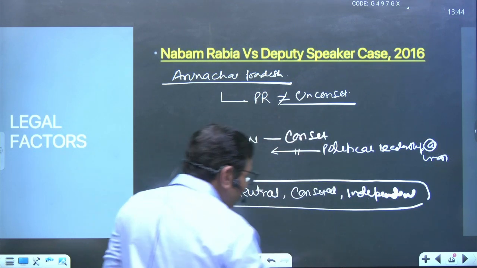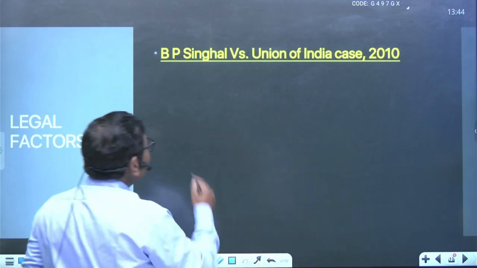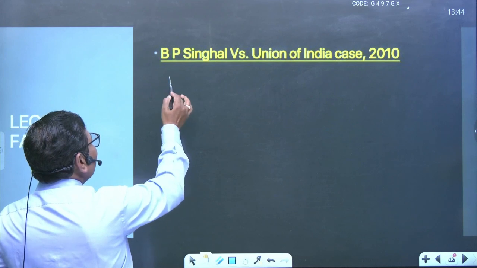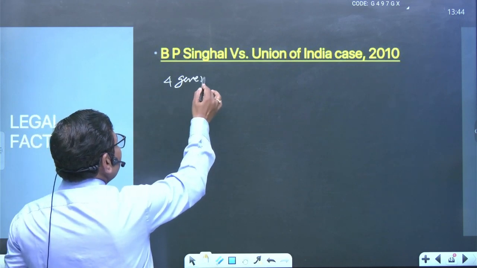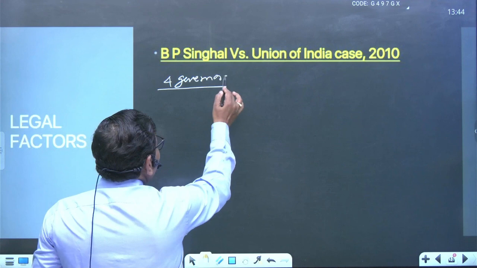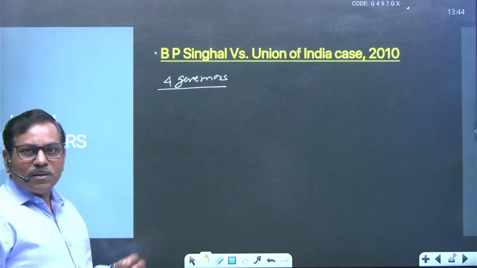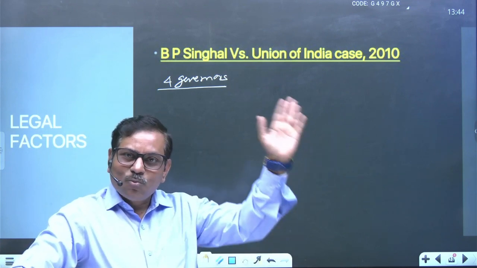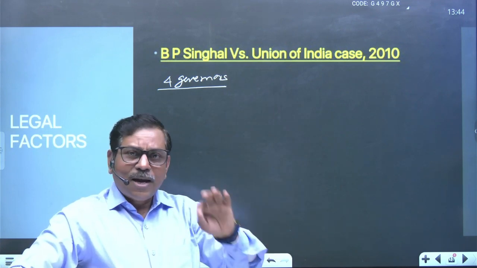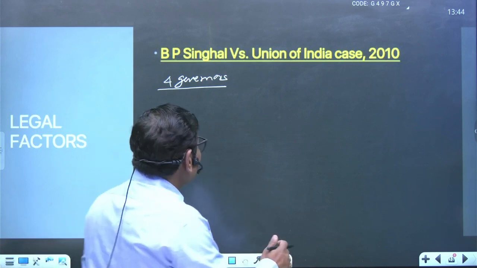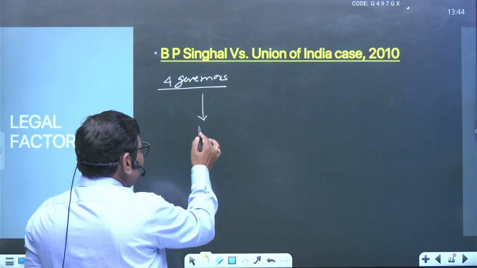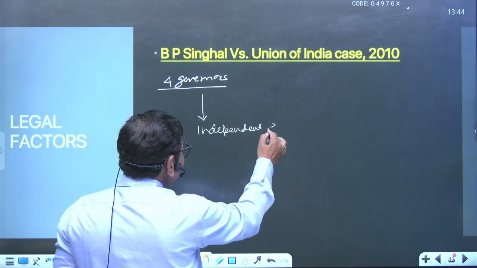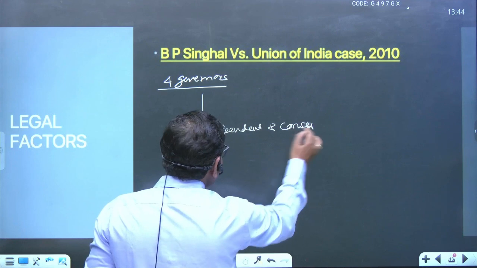But under this, one very important case is what is called the B.P. Singhal versus Union of India case. It was the case of the dismissal of four governors, right? Governors were dismissed by the UPA government. So the UPA government came into being and immediately the governors appointed by the earlier BJP government were dismissed. At that particular time, the Supreme Court had to say that the governor's office is, as I told you, independent and constitutional, what we discussed earlier also.